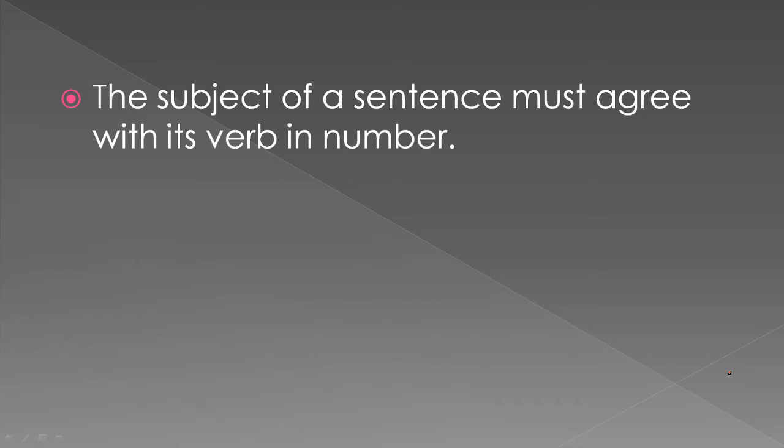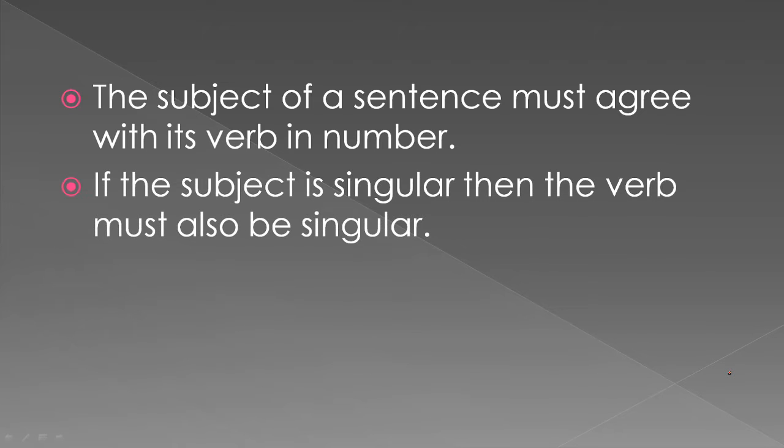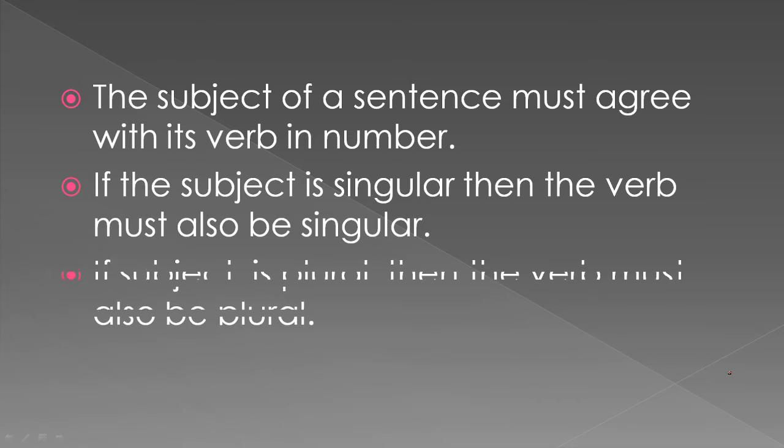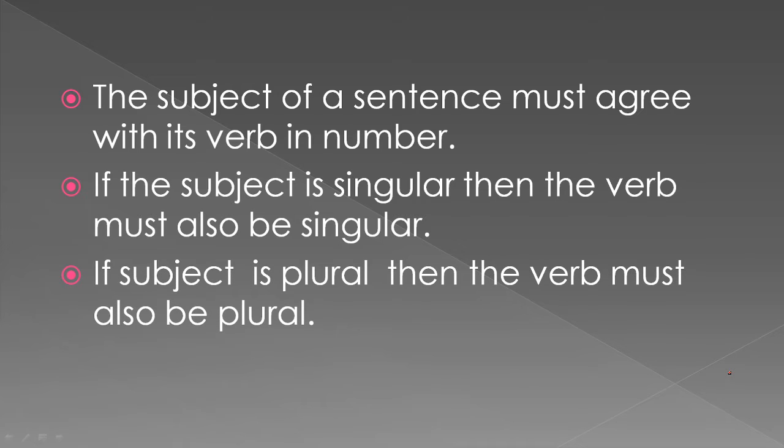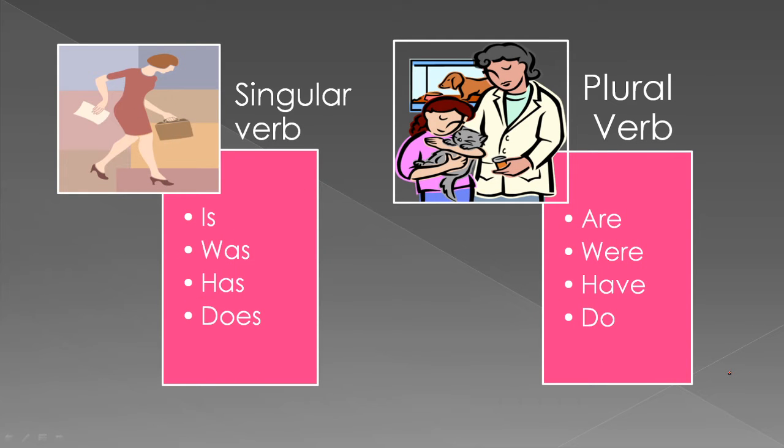So we can say that the subject of a sentence must agree with its verb in number. If the subject is singular, then the verb must also be singular. If the subject is plural, then the verb must also be plural. Now here you can see in this picture, this lady is a singular subject and girl and boy, they both